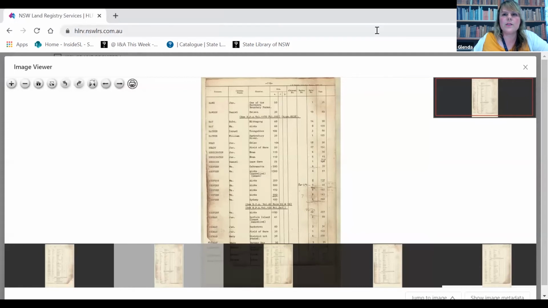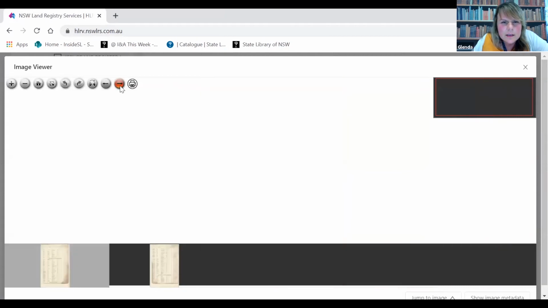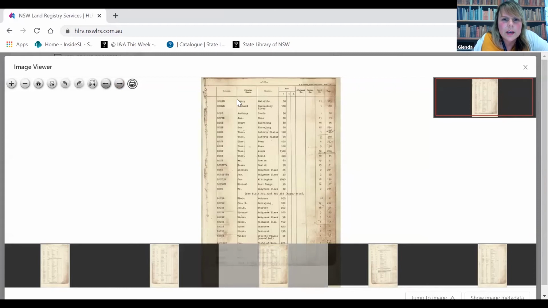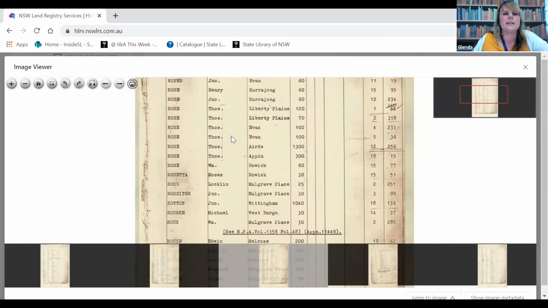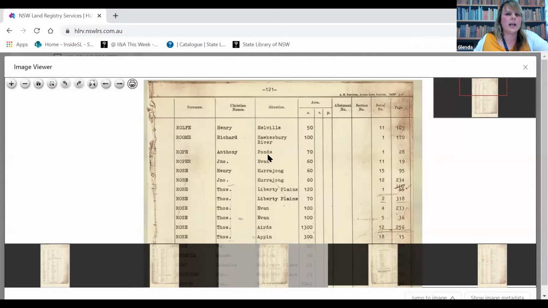Now what we're going to do now is find Anthony Rope. So I'm just going to go through the pages. Some indexes are in strict alphabetical order, such as surname and then first name, both in alphabetical order. Some are just alphabetical under surname, which can make it a little more difficult. But here we've got Anthony Rope, so I'll just enlarge that so you can see it.